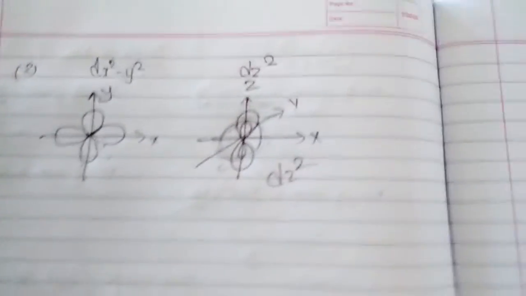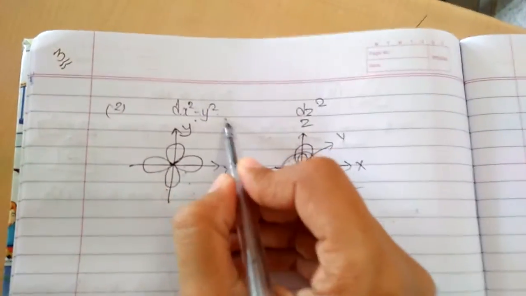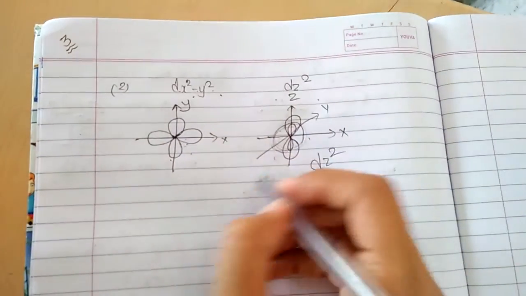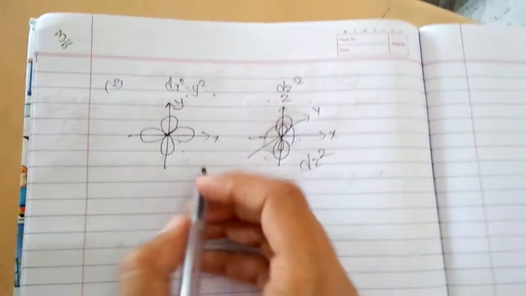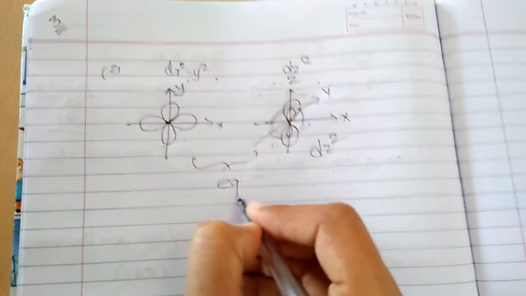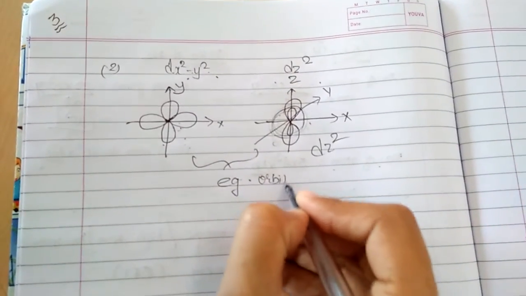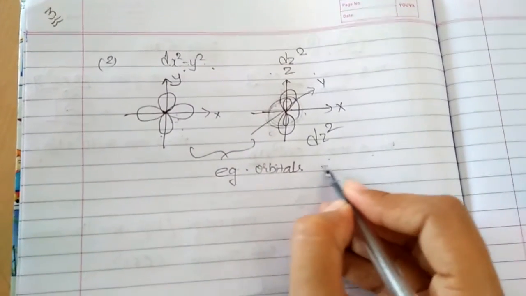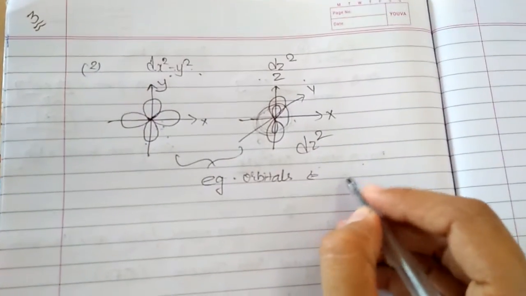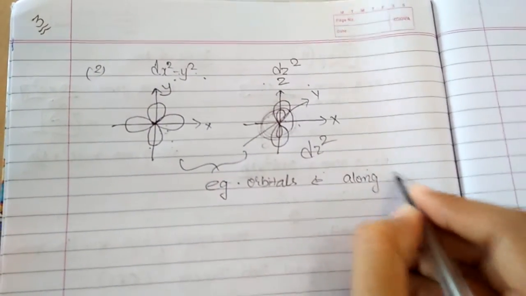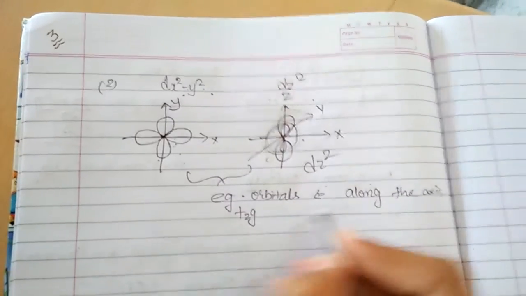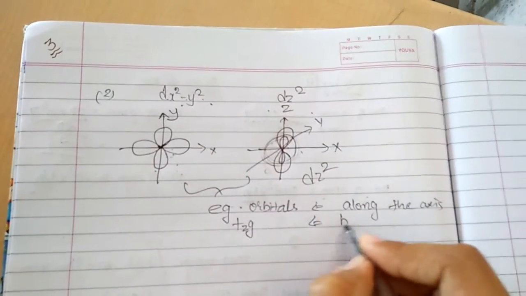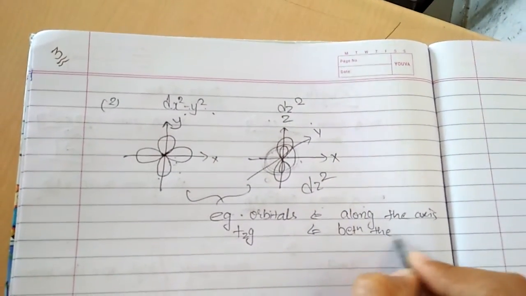So dx square minus y square and dz square are of the same type, that is, the lobes are lying along the axis, and this set is known as EG orbitals. So in EG orbitals the lobes are lying along the axis, and in T2G the orbitals are lying between the axes. Clear?